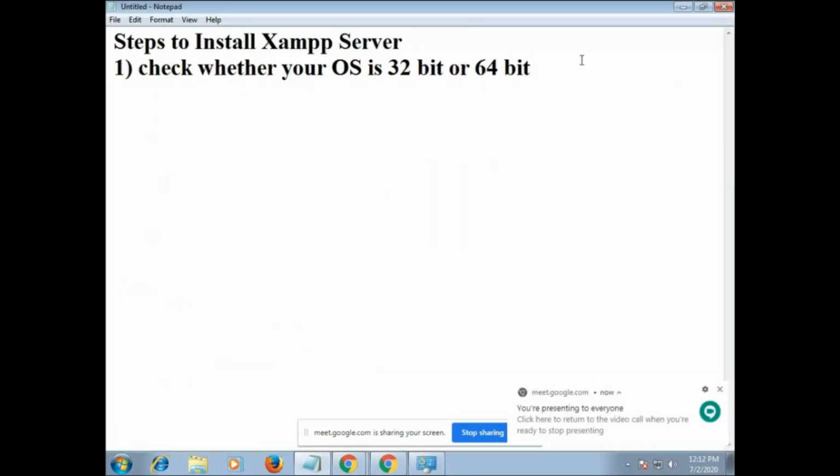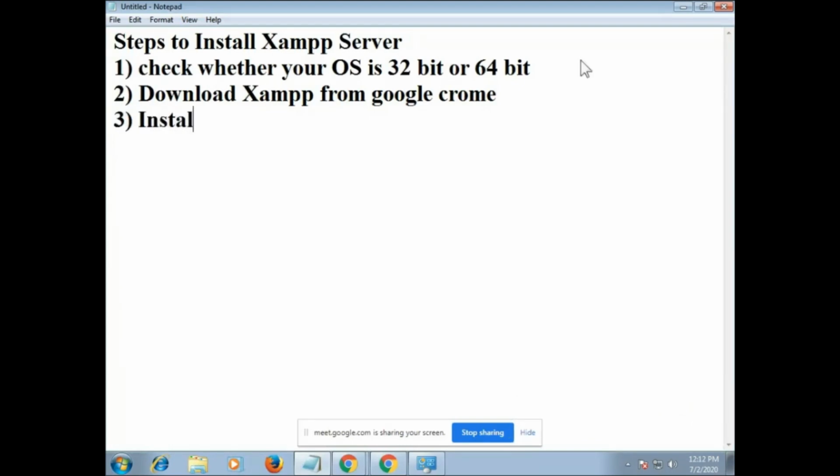Okay, so I will write the second step. Now step number three. Step number three is we have to install XAMPP.